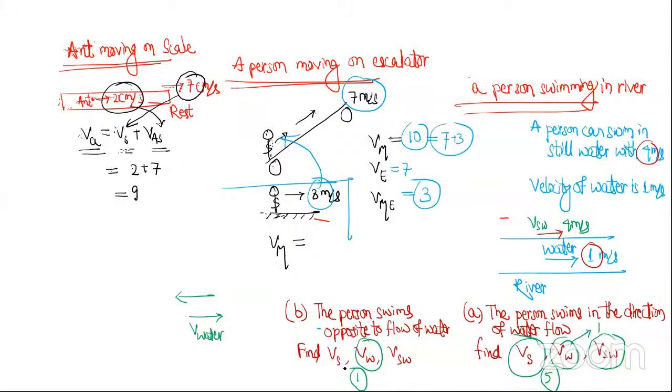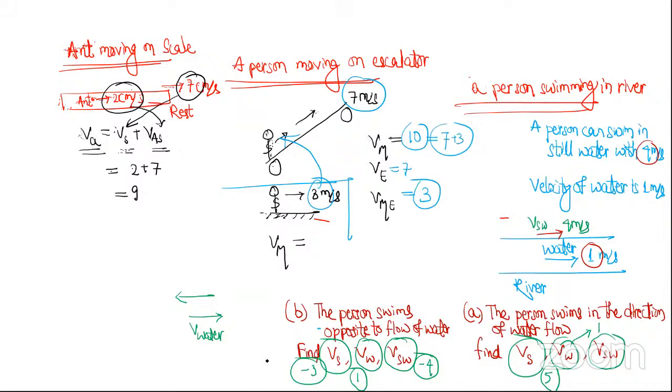Velocity of swimmer with respect to water. That will be -4, we will write -4, towards left. And what will be velocity of swimmer then? 3 meter per second towards left. So we will write it as -3.